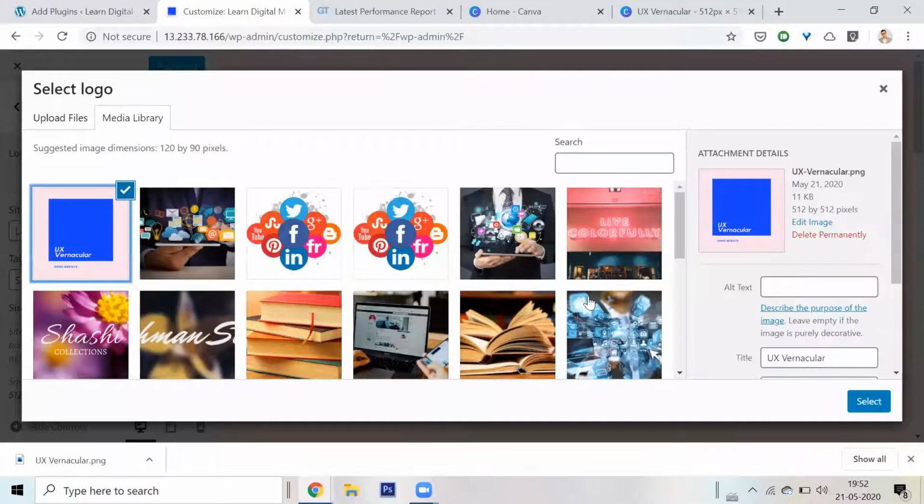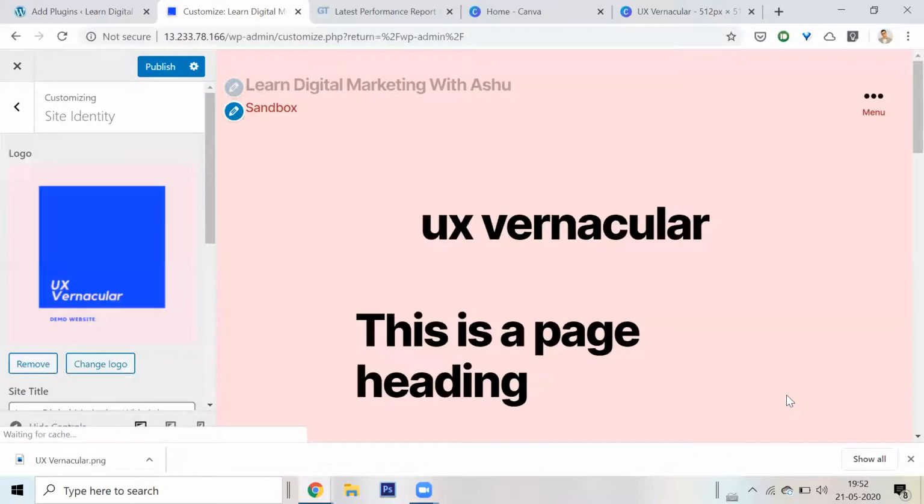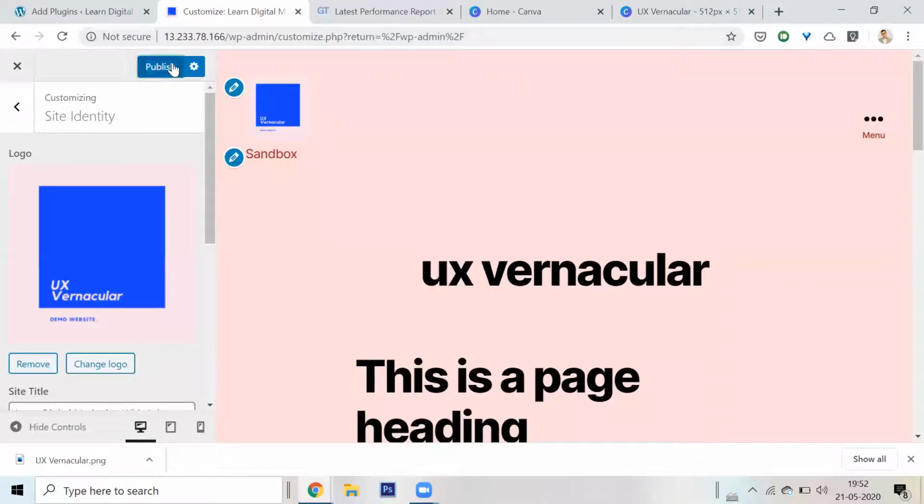Sorry, let me use the same. Sorry, guys. Okay, this is my logo. It needs to be bigger. No, it doesn't need to be bigger. Skip cropping. I need it how it is. Beautiful. I click on publish. I should have a logo on my website.